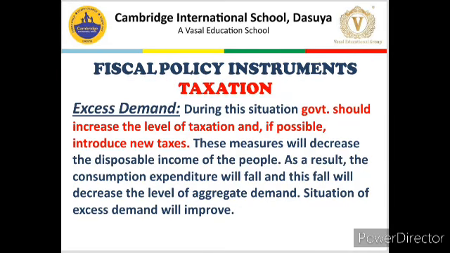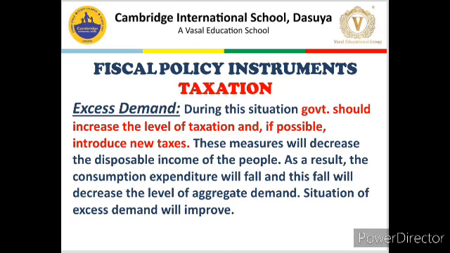Now, the second part of fiscal policy instruments is taxation policy. In taxation policy, government imposes different types of taxes on different categories of people of an economy. Like a person earning income needs to pay income tax. A firm earning profit needs to pay corporation tax. A company or a shopkeeper dealing in goods and services needs to pay goods and services tax, GST. So, different categories of people pay different types of taxes, and all this is the taxation policy of the government.